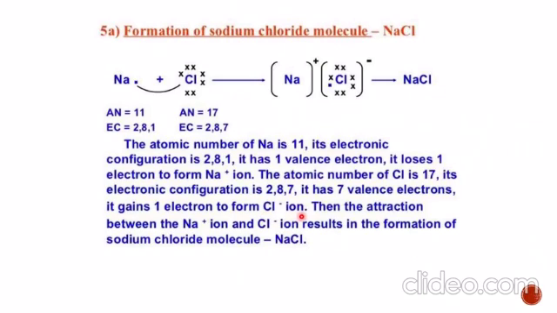Then the attraction between the sodium ion and the chloride ion results in the formation of the sodium chloride molecule. As in this compound, one atom is losing the electron and another atom is gaining the electron, this type of bond which is formed by loss and gain of electrons is known as the ionic bond or the electrovalent bond.